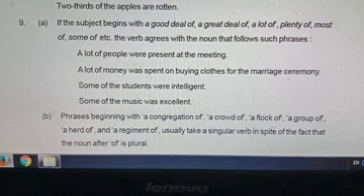A lot of people were, agreed. A lot of money was, money is an uncountable noun. Some of the students were, plural noun, plural agreement, singular noun, singular agreement, uncountable noun, singular agreement.